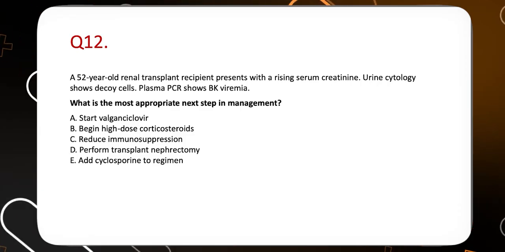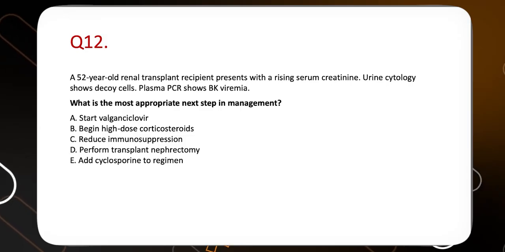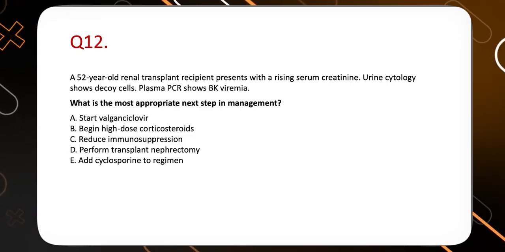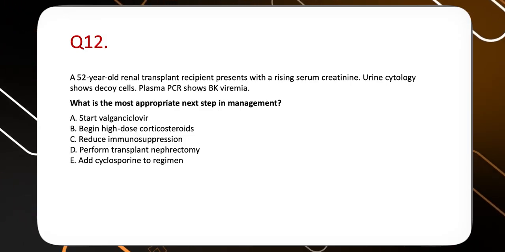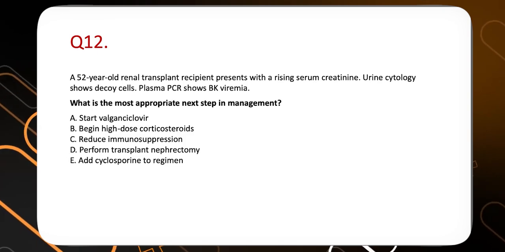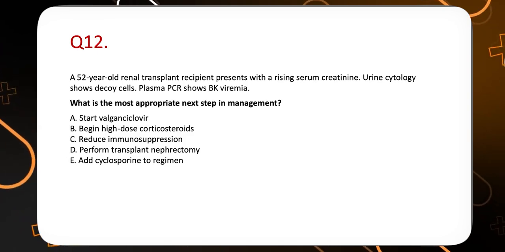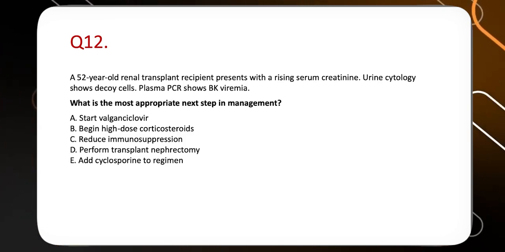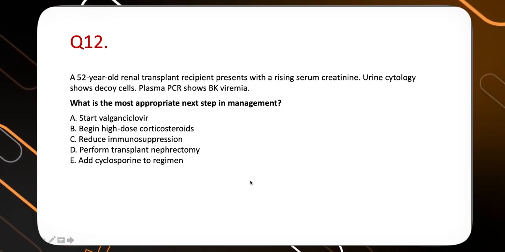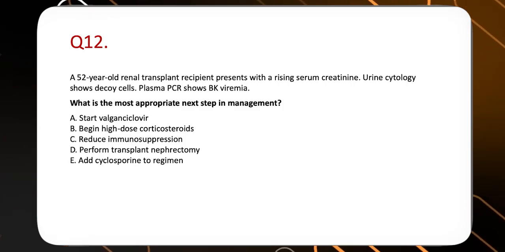Decoy cells are a very characteristic feature of BK virus infection inside the kidney. Not all BK viremia leads to BK virus associated nephropathy. But if you find decoy cells in the urine, they are hinting towards BK virus associated nephropathy. It's called BKVN.